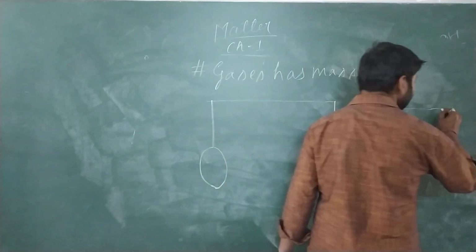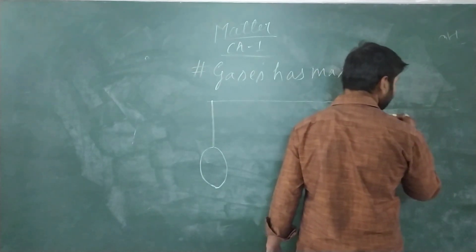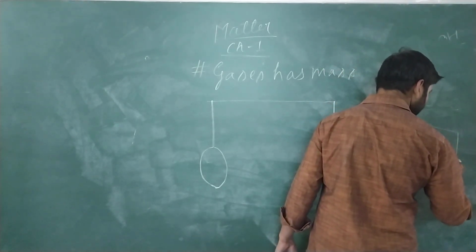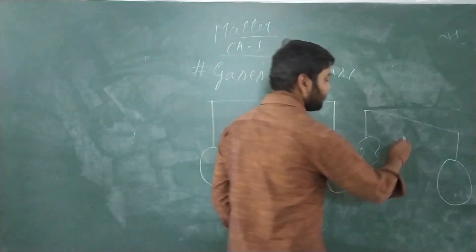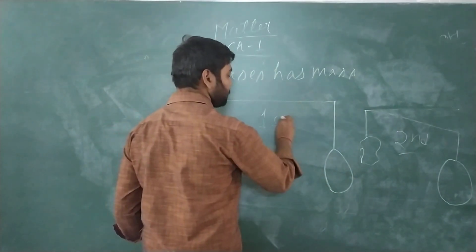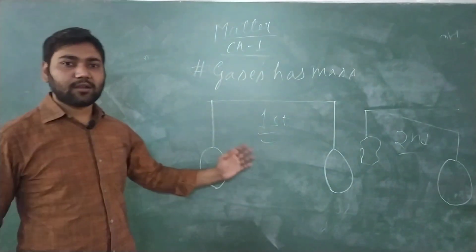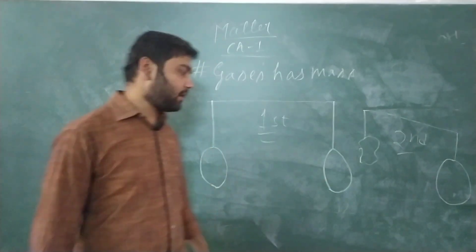And on the right hand side, the condition will be like this. This is the second condition, and this is the first condition. So what does this prove? That gases have mass.